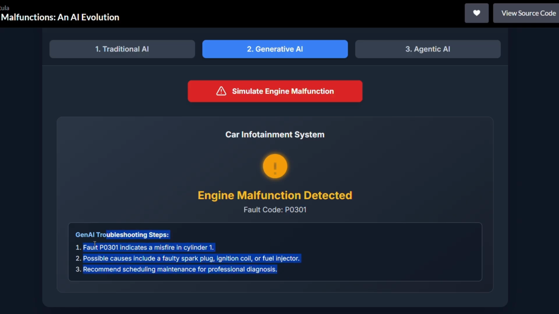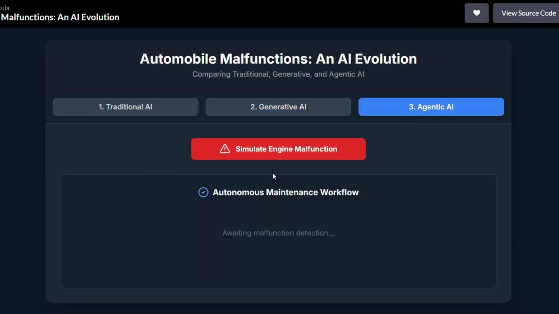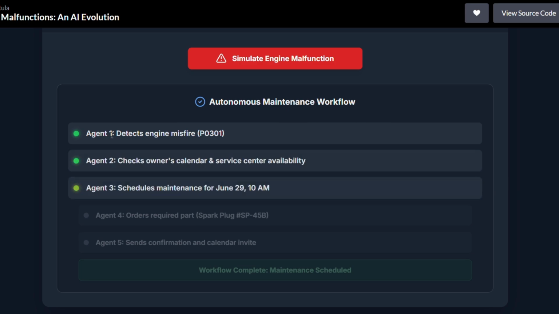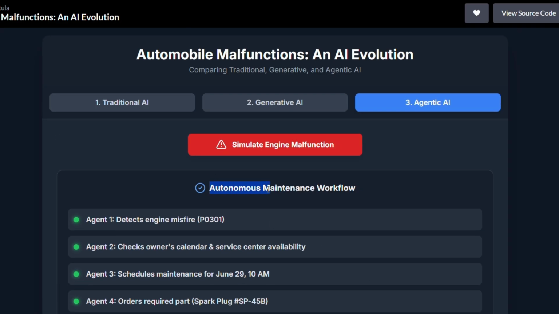Let's say I build this application and integrate it with agentic AI. I can build it in such a way that one agent might detect the early signs of the machine failure, and it can tell another agent to schedule predictive maintenance with the service center, and also it might place online orders for the necessary damaged parts, right? Everything is handled without any human intervention until the maintenance is completed, right?